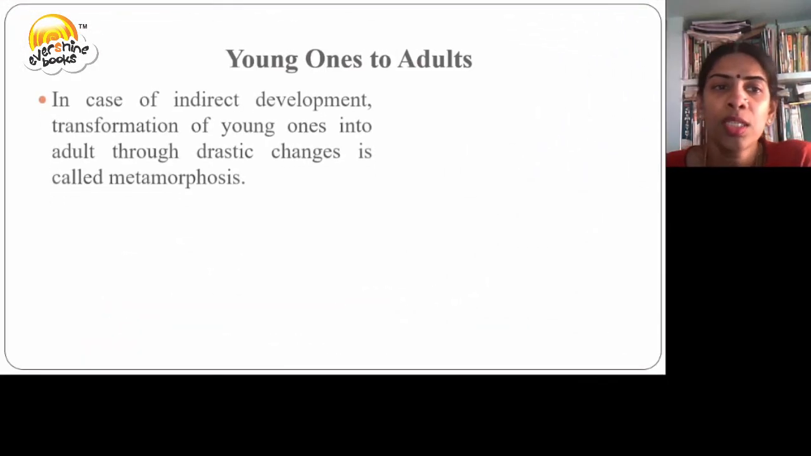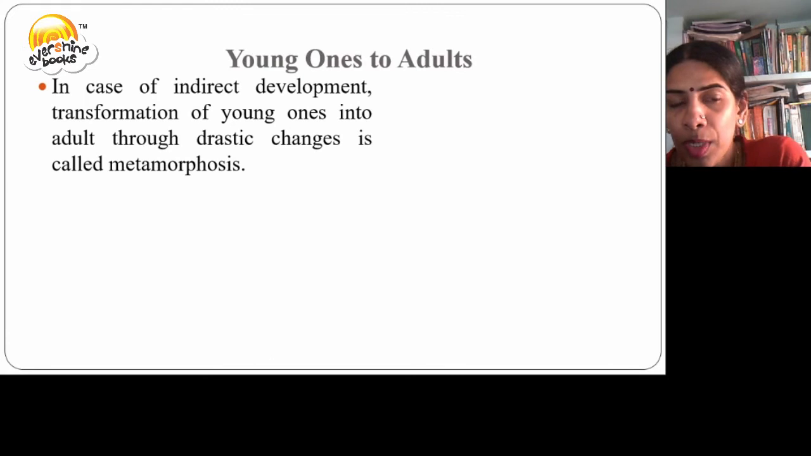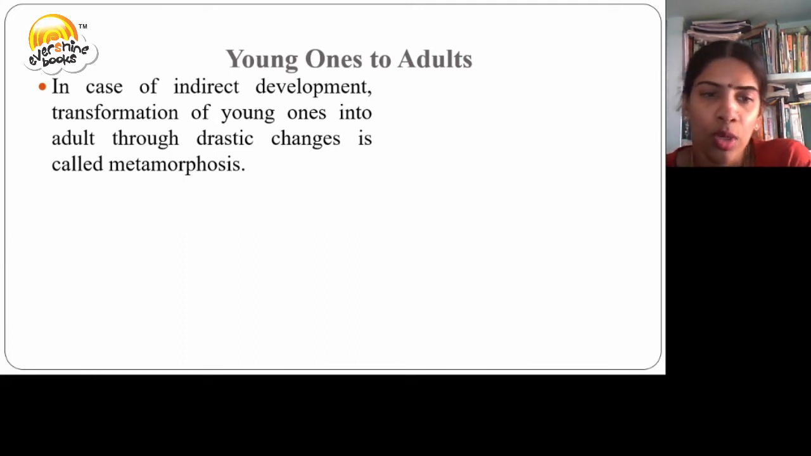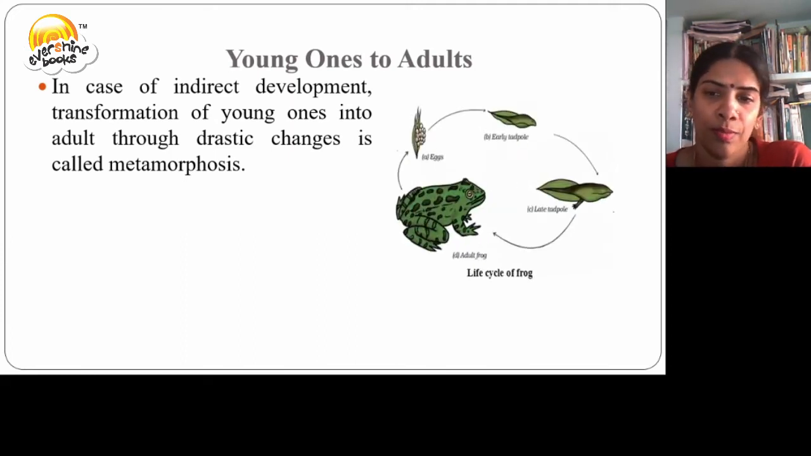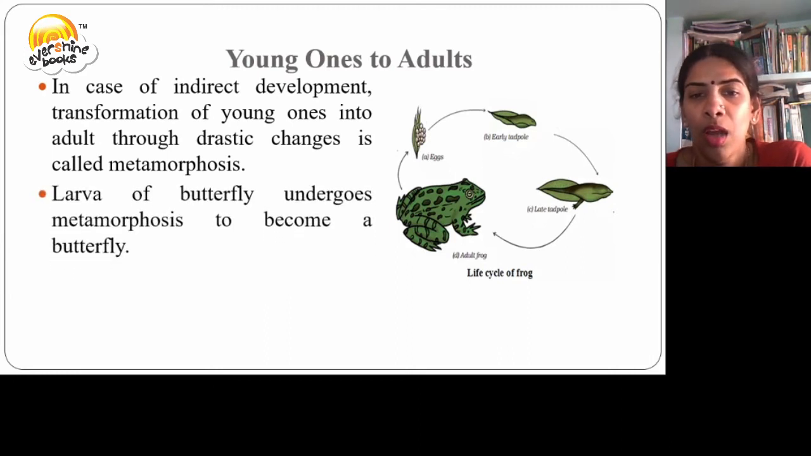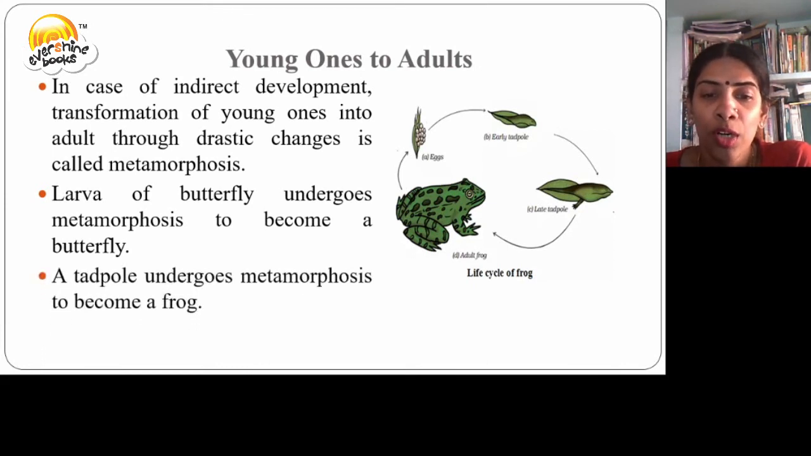Young ones to the adults. In case of indirect development, transformation of young ones into the adult through drastic changes takes place. This process of transformation is called metamorphosis. Larva of butterfly undergoes metamorphosis to become a butterfly. A tadpole undergoes metamorphosis to become a frog.